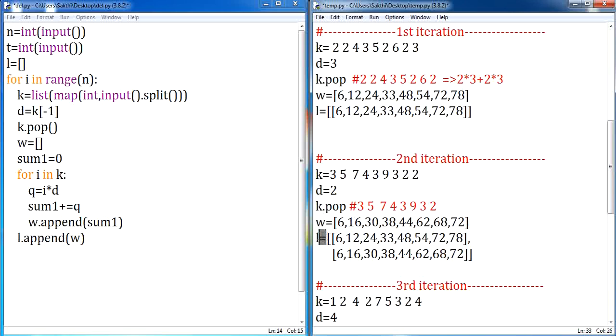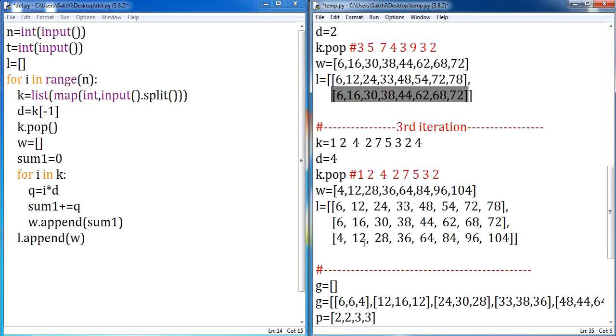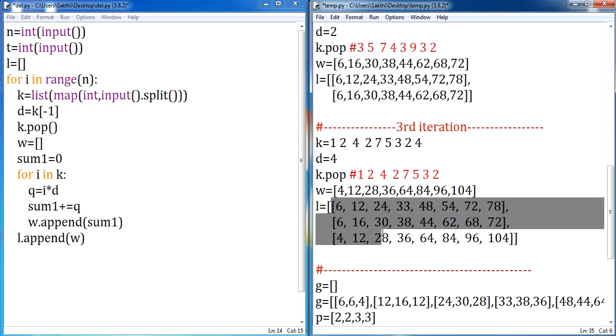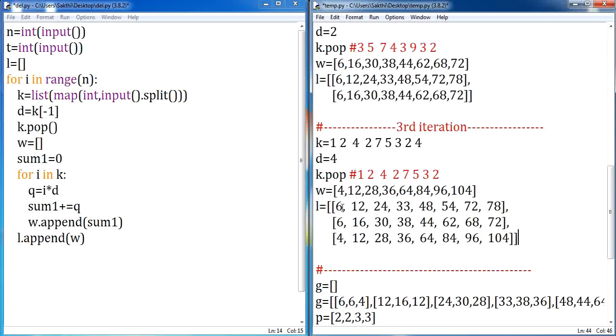This particular list will hold the first person's calculated value along with the second person's calculated value, and so on for my third person. So at the end of my third iteration, I'll have a list which carries the information of the distance covered by the person for each and every second.